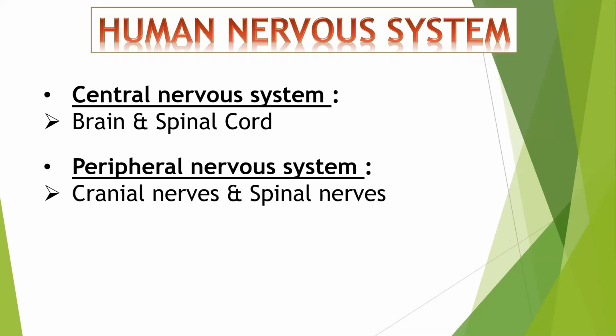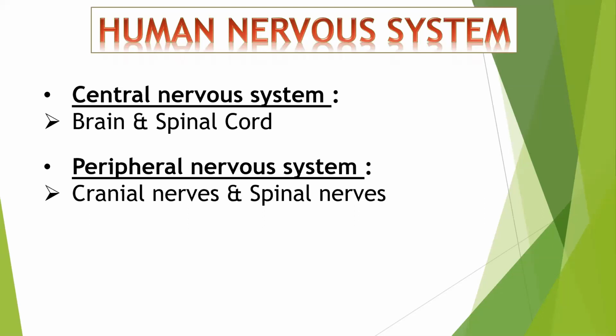Okay? तो जो भी nerves brain से निकलते हैं, we call them as cranial nerves, और जो भी nerves spinal cord से निकलते हैं, we call them as spinal nerves. Okay? So the second type of nervous system is peripheral nervous system, which has cranial nerves and spinal nerves.